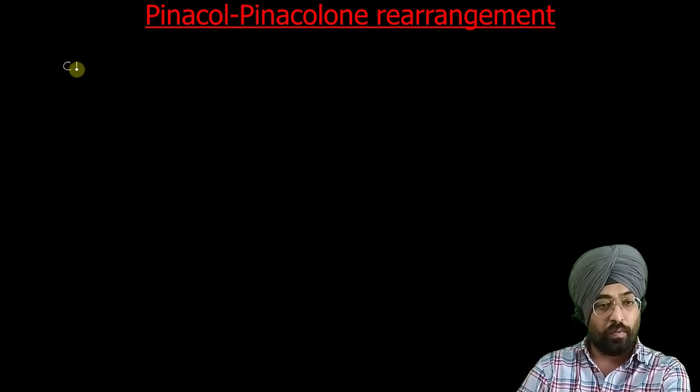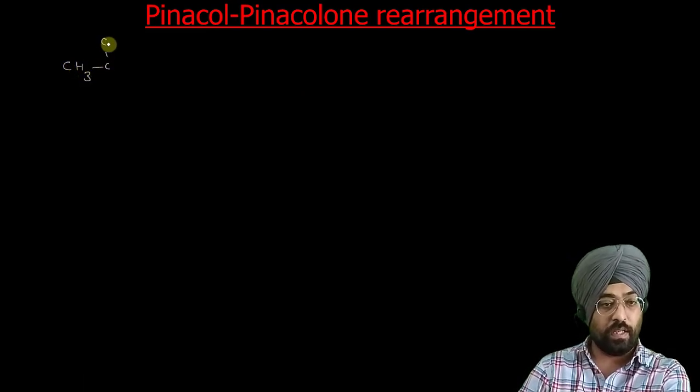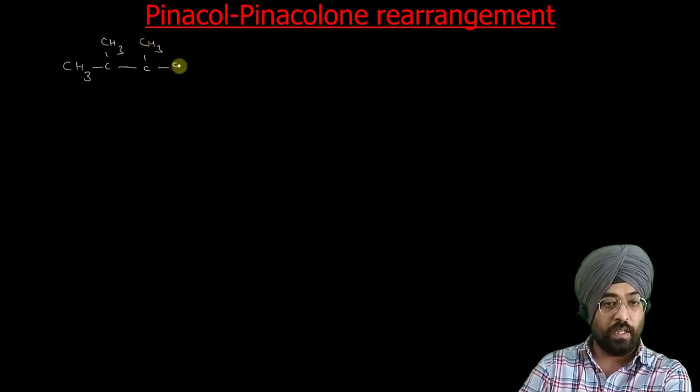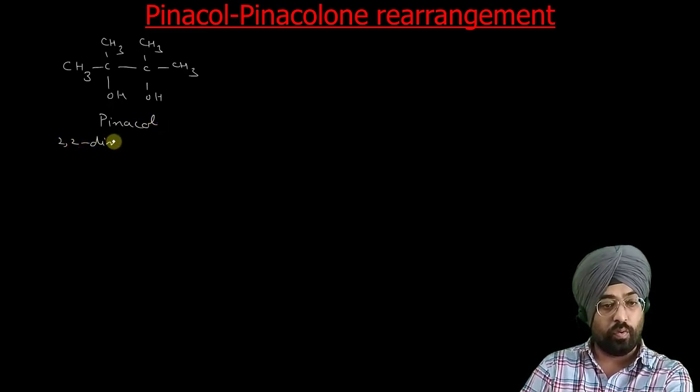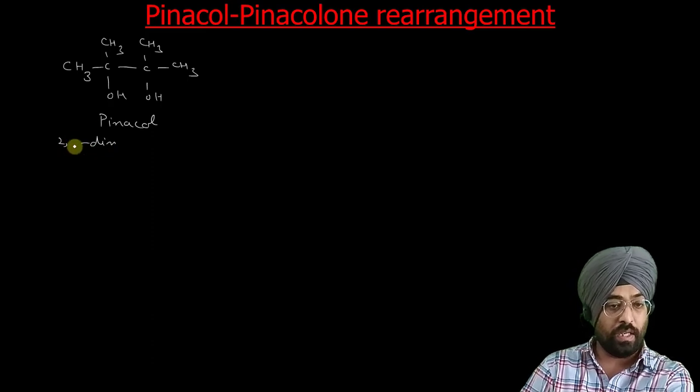So, this compound, CH3C(CH3)... C(CH3)... CH3OH, is also called pinacol. Its IUPAC name is 2,3... sorry, it is 2,3. This is 2, this is 3: 1, 2, 3, 4.